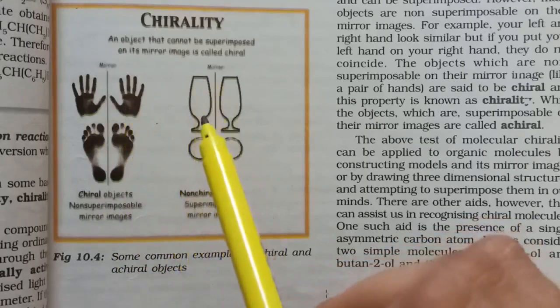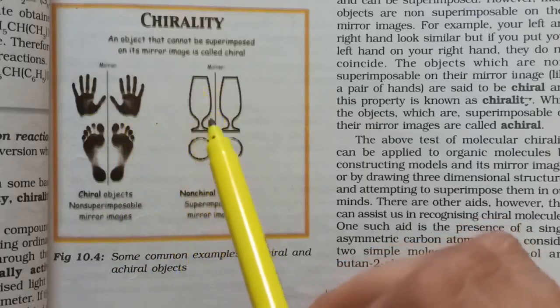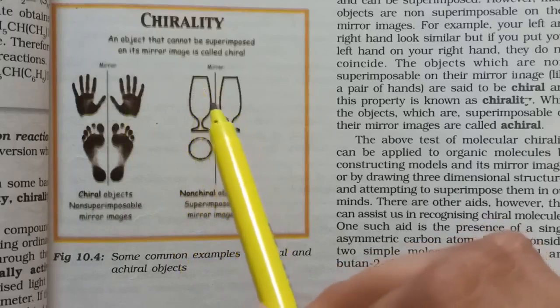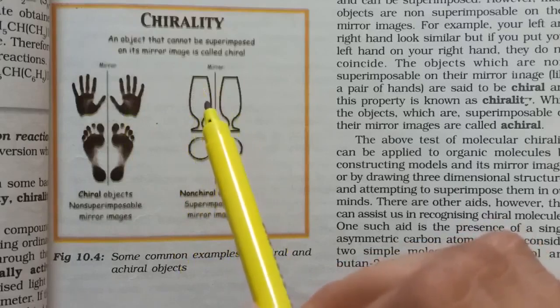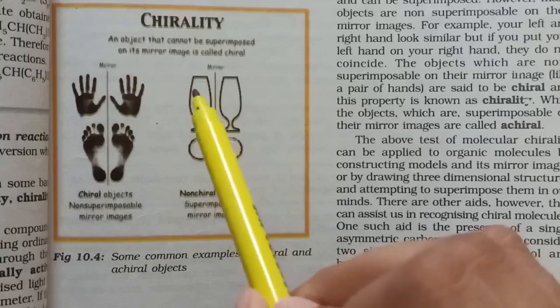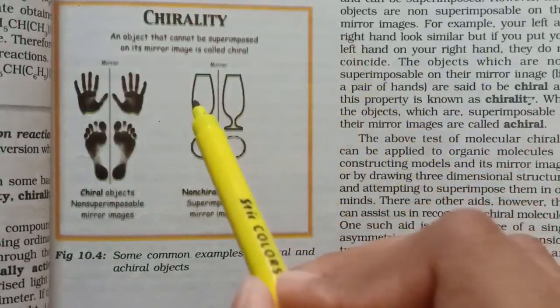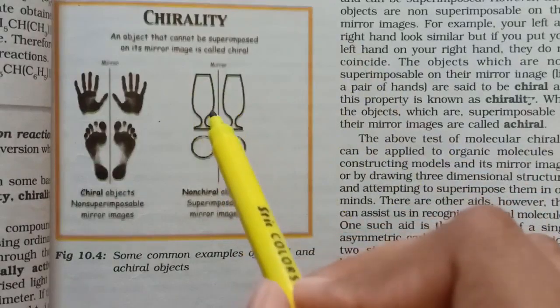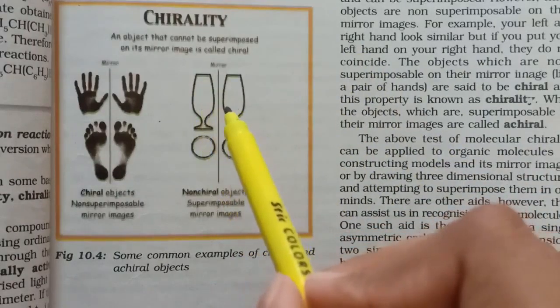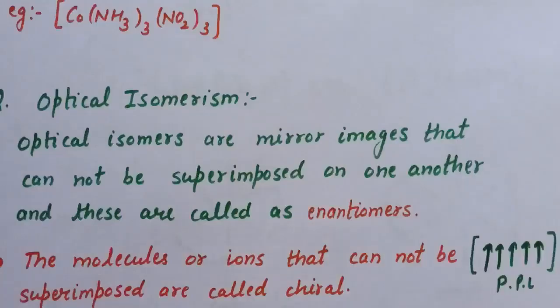Whereas in this example, if we superimpose the mirror image of this object, it will be superimposed on the object itself. So these types of objects are known as non-chiral objects, and they are optically inactive. So optical isomers are mirror images that cannot be superimposed on one another, and these are called enantiomers.